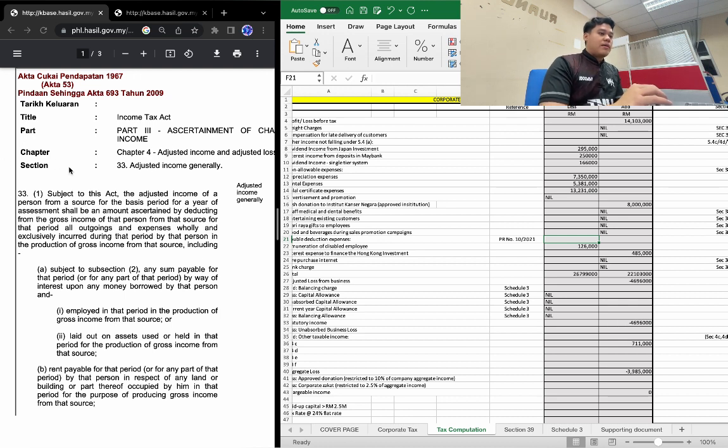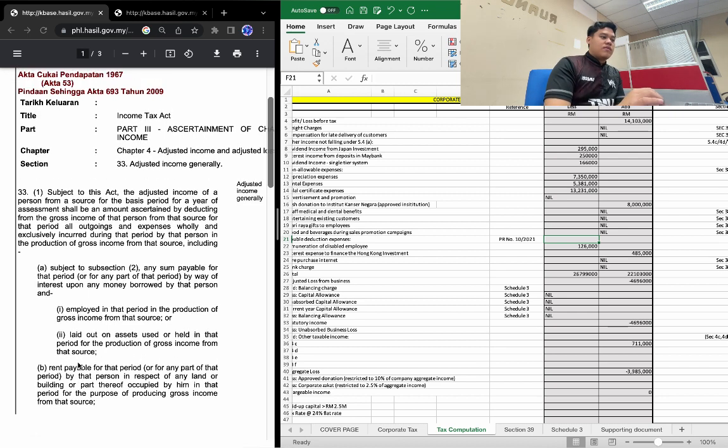So if we refer to section 33(1): subject to this Act, the adjusted income of a person from a source for the basis period for a year of assessment shall be the amount ascertained by deducting from the gross income of that person from the source for that period all outgoings and expenses wholly and exclusively incurred during that period by that person in the production of gross income from that source, including, subject to subsection 2, any sum payable for that period or any part of that period by way of interest upon any money borrowed by that person and employed in that period in the production of gross income from that source, or laid out on assets used or held in that period for the production of gross income from that source.